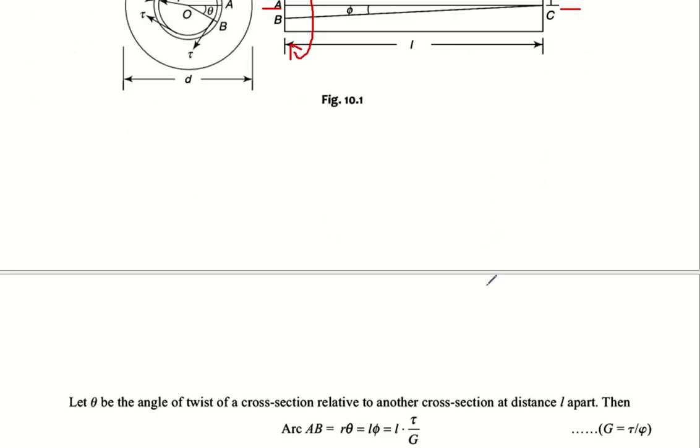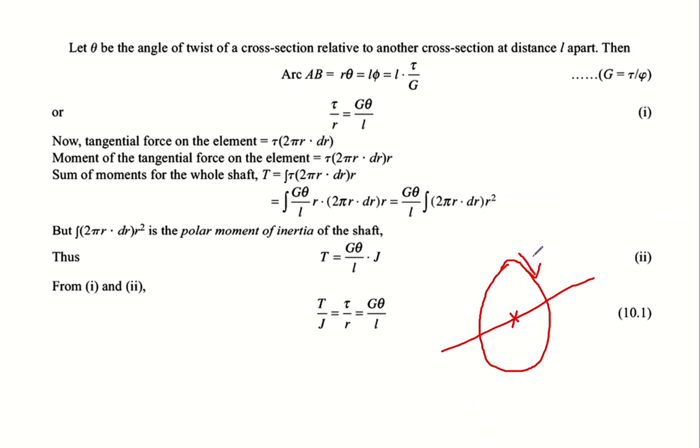Now J, or polar moment of inertia, tells me how difficult it is to rotate a cross section about the polar axis. The physical relevance of moment of inertia is how difficult it is to rotate about some axis.